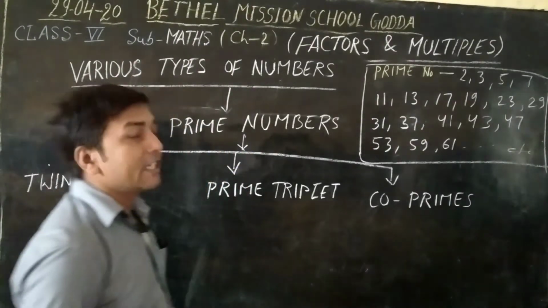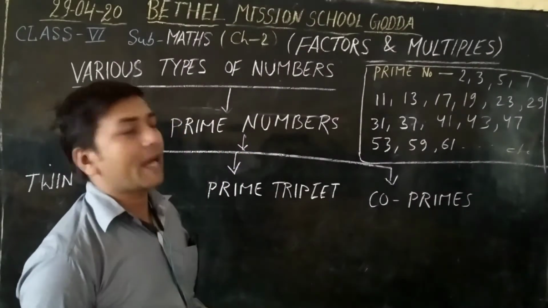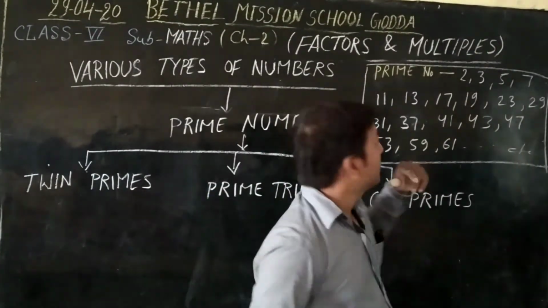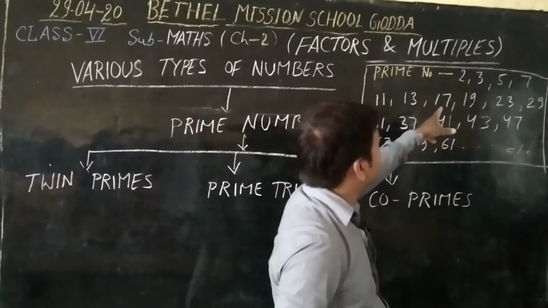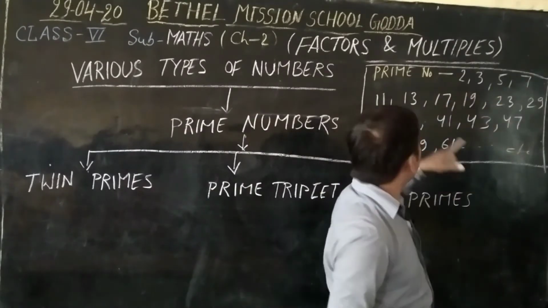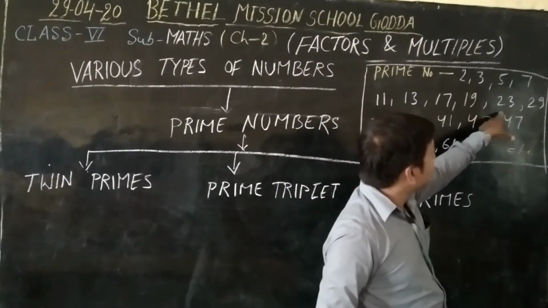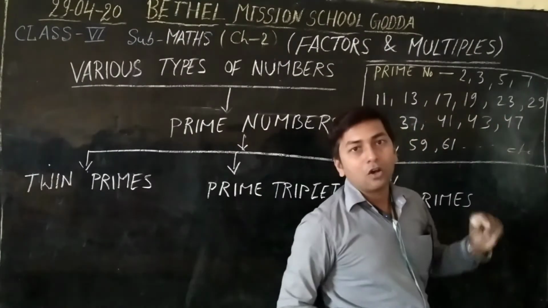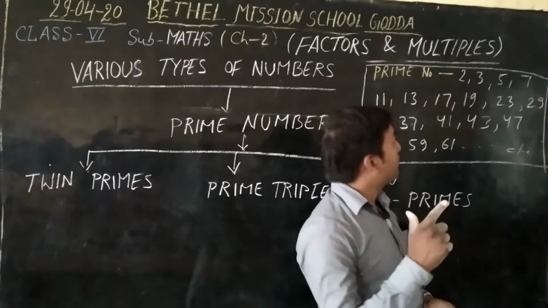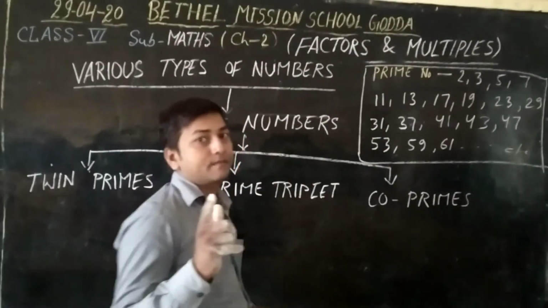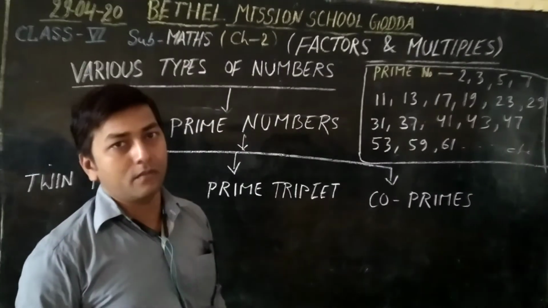Here I have taken an example of prime numbers: 2, 3, 5, 7, 11, 13, 17, 19, 23, 29. So those prime numbers which are consecutive odd numbers.